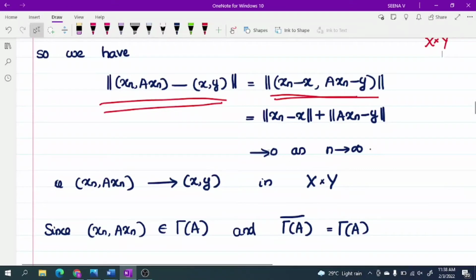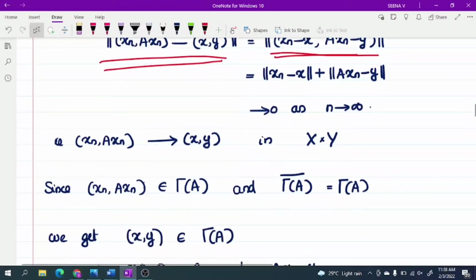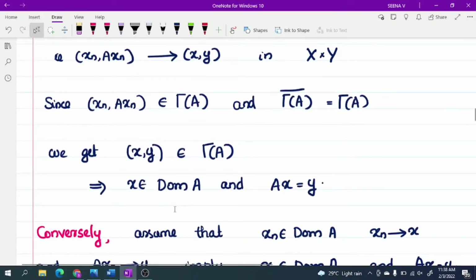Xn minus x converges to 0, Axn minus y converges to 0 as n tends to infinity. Therefore, (xn, Axn) converges to (x, y) in X cross Y. Since (xn, Axn) belongs to gamma of A and the closure of gamma of A is equal to gamma of A, that means the limit point also belongs to gamma of A. So (x, y) belongs to gamma of A.